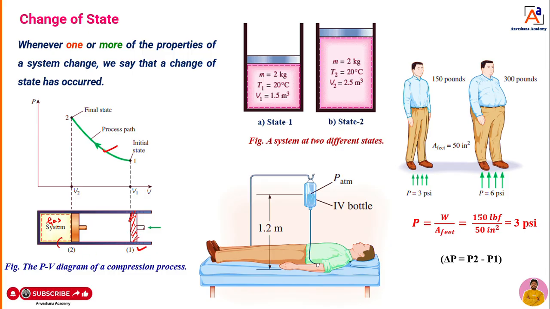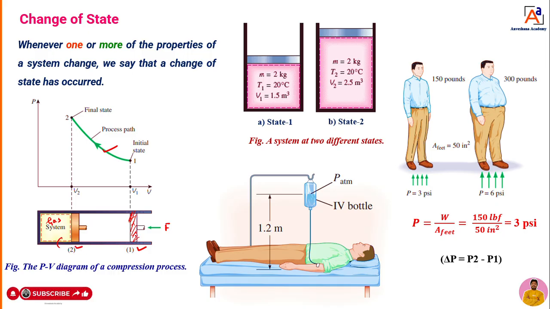Then what we are doing now is compressing the gas, or you can take it as air. When you are going to compress the gas or air, we apply a certain amount of force. That force is represented as F. When you compress, the piston will start to move from point 1 to point 2, and it is going to reach point 2.